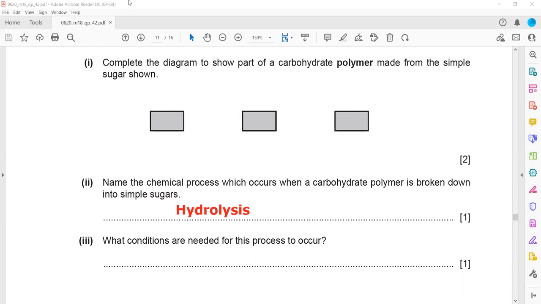Then what are the conditions for this process to occur? When we hydrolyze a complex carbohydrate, we normally use enzymes, or you can also mention heat. Because it's a natural polymer, natural polymers can be broken down with the help of enzymes.